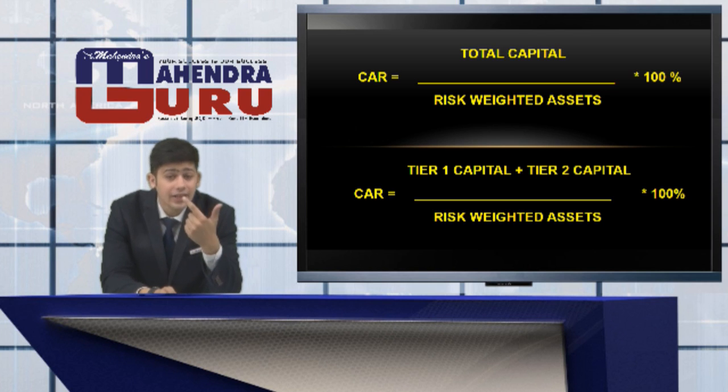That particular ratio is the capital adequacy ratio, in which the numerator part, the total capital, has two components, tier 1 and tier 2. These two components tell the bank how much capital it has for loss recovery, and the denominator part, the risk weighted assets, tells the bank how much risk it has with its own assets.